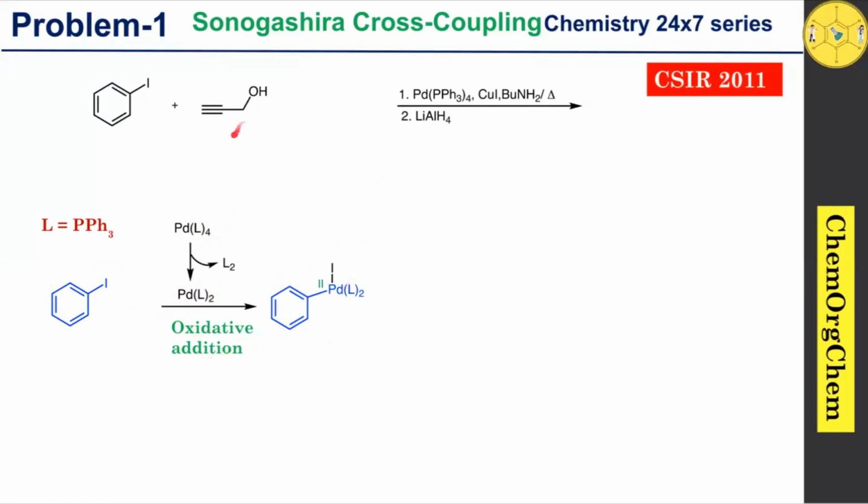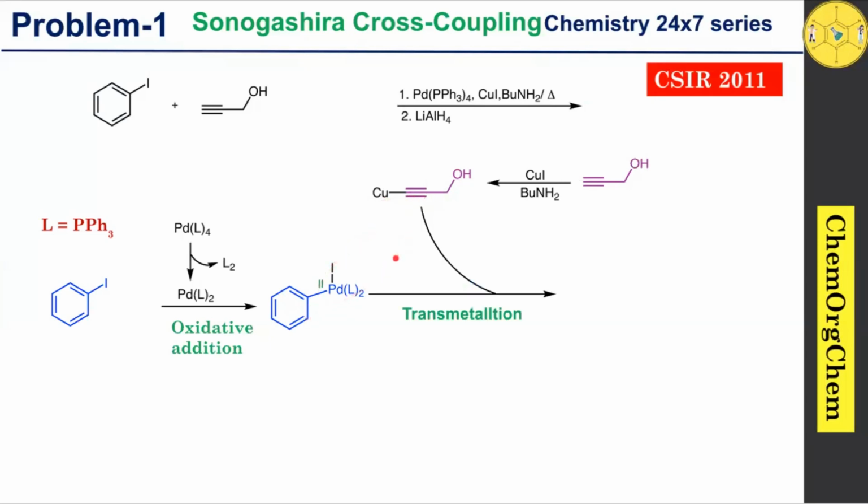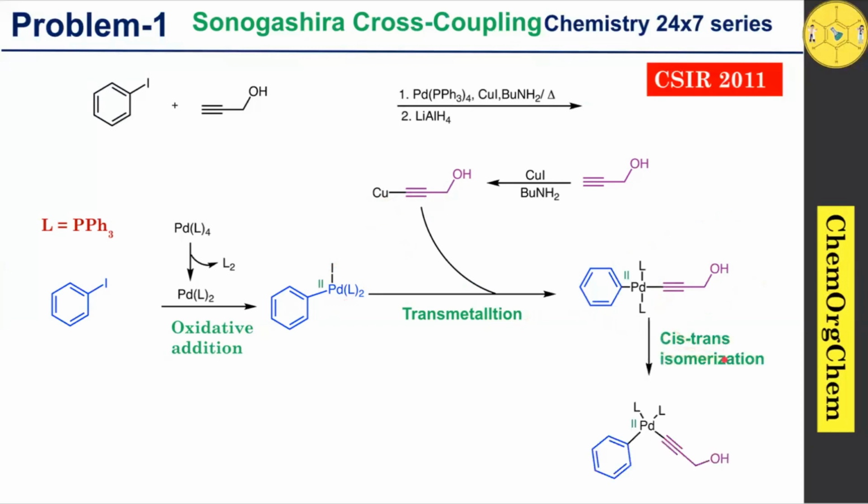At the same time, this propargyl alcohol reacts with copper iodide and butylamine, which produces the corresponding copper acetylide intermediate. Now this intermediate and this palladium intermediate undergo transmetallation to produce this respective intermediate. This then readily undergoes cis-trans isomerization to produce this corresponding complex. Which then undergoes reductive elimination to produce this corresponding alcohol product along with regeneration of the palladium zero catalyst.